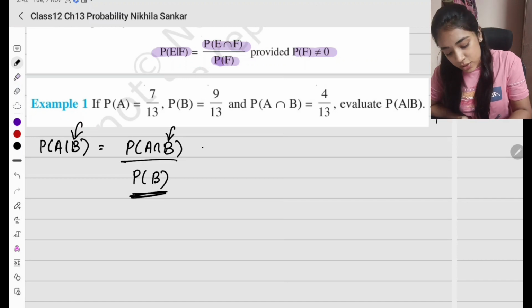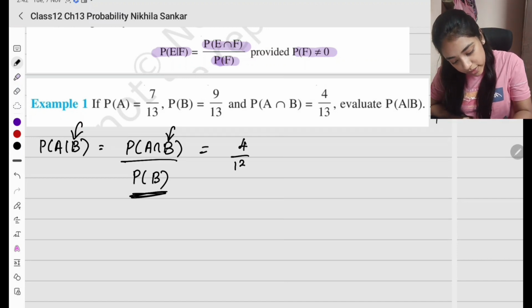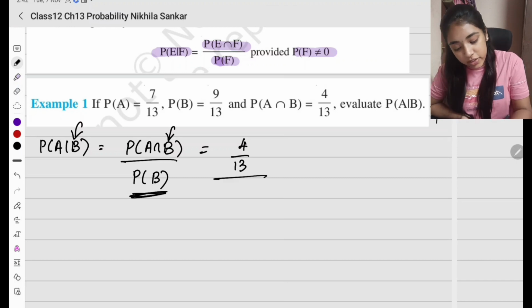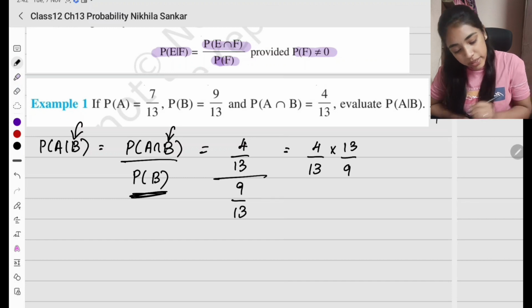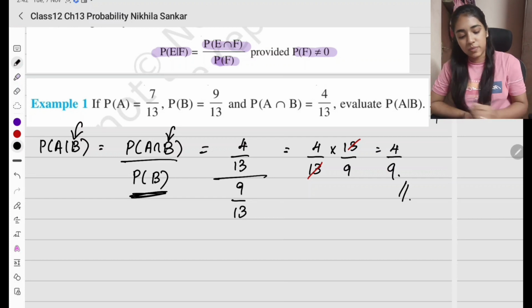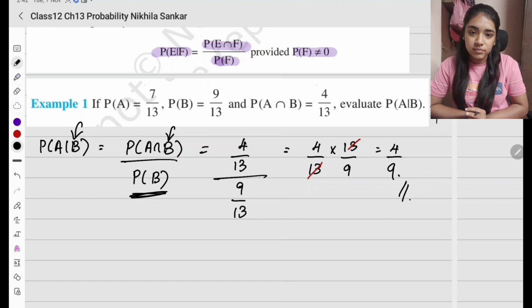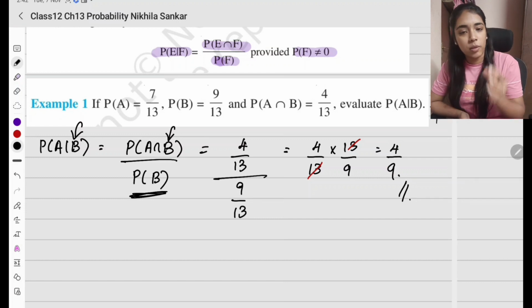Okay, so this is going to be, what is probability of A intersection B? It is given to be 4/13 the whole divided by probability of B என்ன? 9 divided by 13. So இதை எப்படி solve பண்ணலாம்? 4/13 into 13 divided by 9, reciprocal எடுக்கலாமா? So this is going to be, I can cancel these two. So I'll be left with 4 divided by 9. So this is my answer. Simple. இந்த மாதிரி நம்பர்ஸ் வச்சிருக்கிற ப்ராப்ளம்லாம் ஈஸியா இருக்கும்.